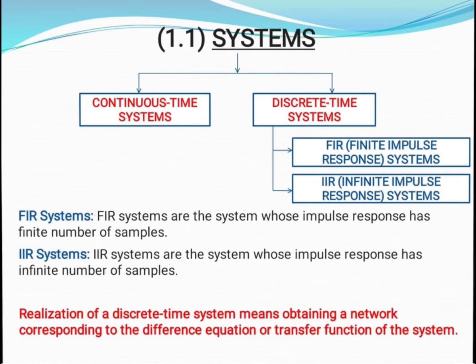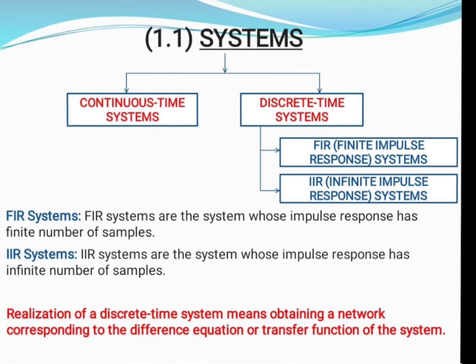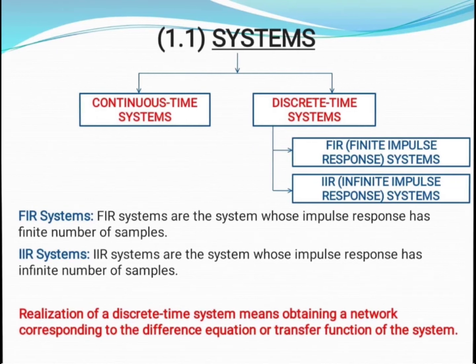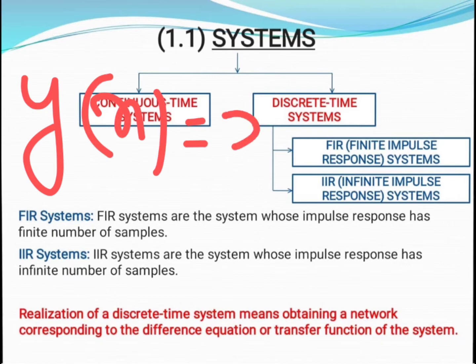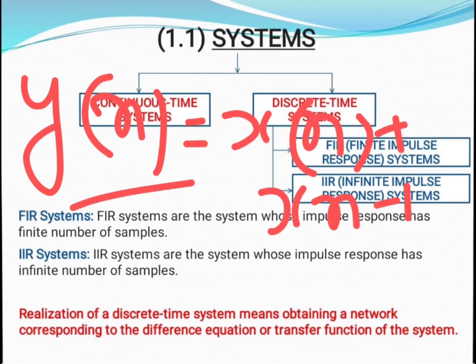Likewise, for realizing a discrete time system we require a difference equation, which is represented by y of n equals x of n plus x of n minus 1, like this. If we have an expression like this, then we can easily realize our discrete time system.